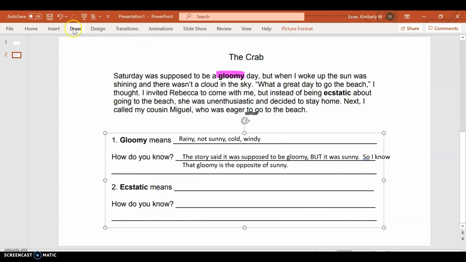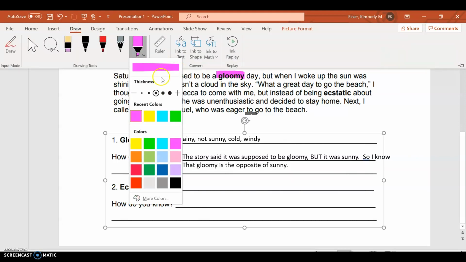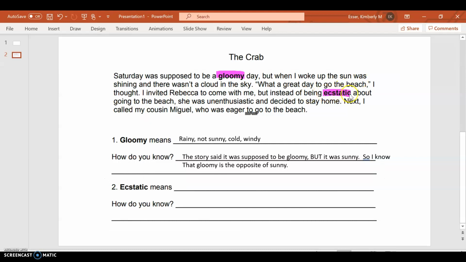Again, I'm going to get my highlighter and I'm going to underline or highlight the word ecstatic. So let's read this sentence. I invited Rebecca to come with me, but instead of being ecstatic about going to the beach, she was unenthusiastic and decided to stay home.